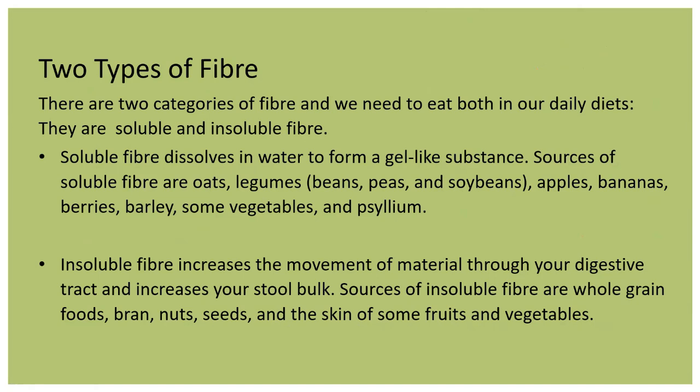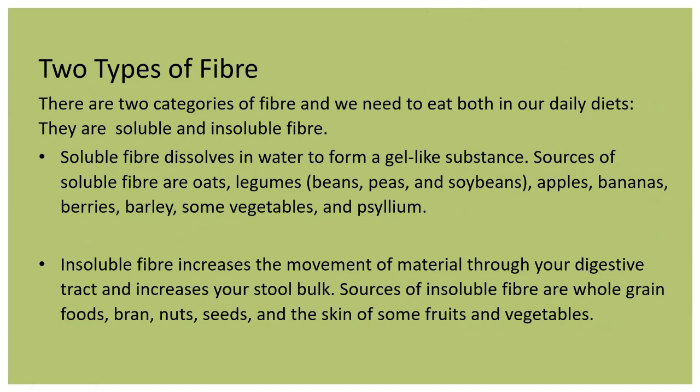There are two types of fiber, and we need to eat both in our daily diets. They are soluble and insoluble fiber. Soluble fiber dissolves in water to form a gel-like substance. Sources of soluble fiber are oats, legumes, apples, bananas, berries, barley, and some vegetables and cereal.